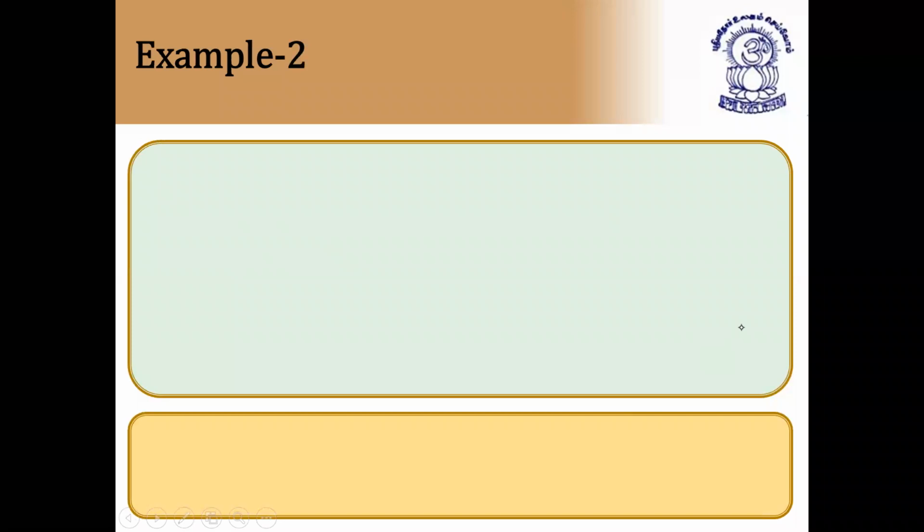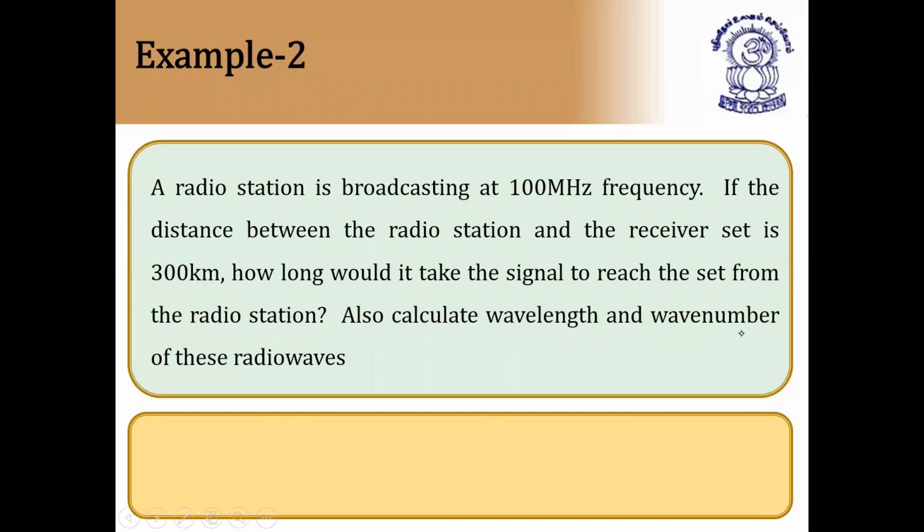Next question. Example 2. A radio station is broadcasting at 100 megahertz frequency. As I told you, radio waves are in the range of 10 to the power of 2 hertz, that is 100. If the distance between the radio station and the receiver set is 300 kilometers, for example, from your place to the radio station is 300 kilometers, how long would it take a signal to reach the set from the radio station? Also calculate the wavelength and wave number of radio waves. They have given frequency. From the frequency, we can use the formula nu is equal to C by lambda, and wave number and time taken also.